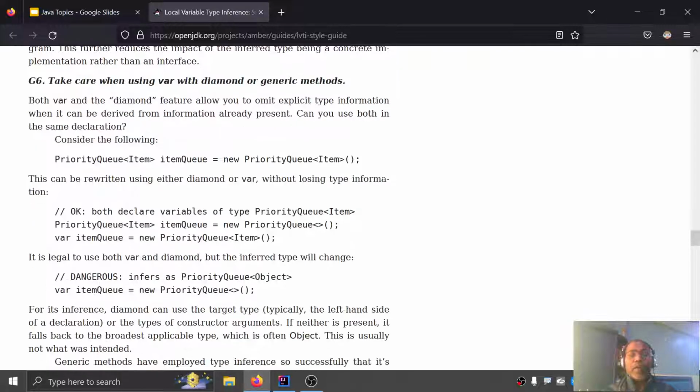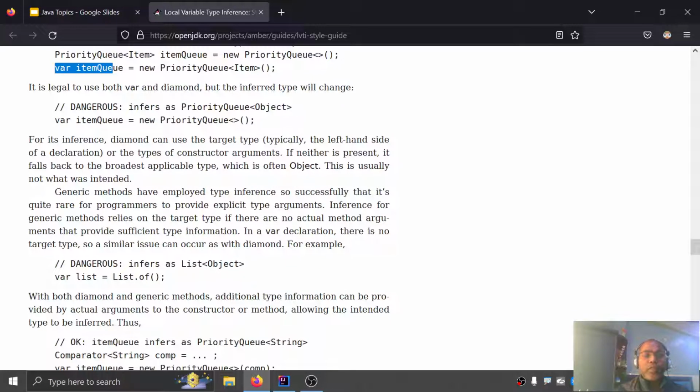Similarly, here a priority queue is mentioned. So here this is the priority queue. It's okay, but you cannot replace it with just var here. If you're replacing with var, you have to mention the type. If you write it this way, it assumes by default you get an item queue of object, not the item queue of your item. So this kind of thing is also dangerous because your business logic can break somewhere. So these are some guidelines.